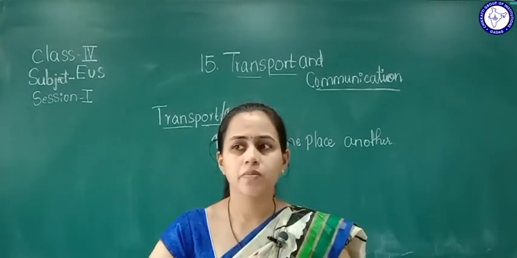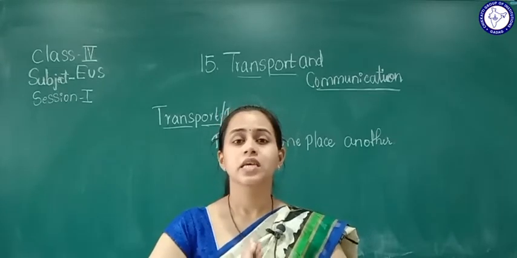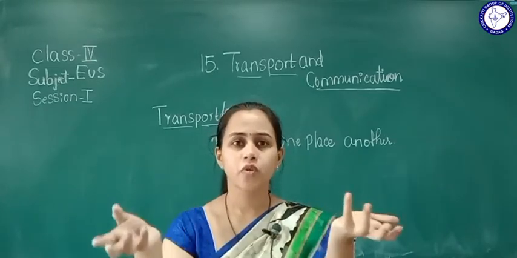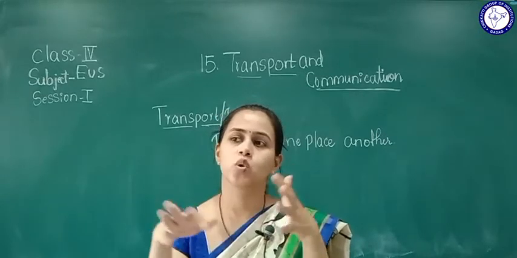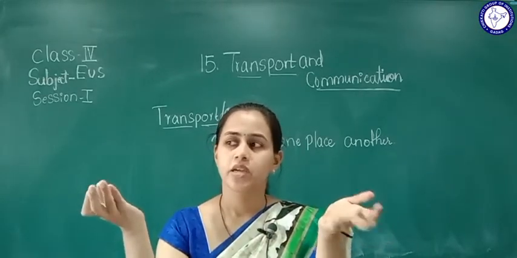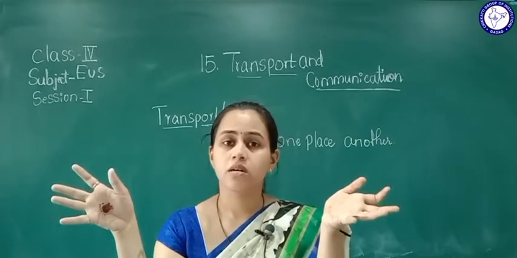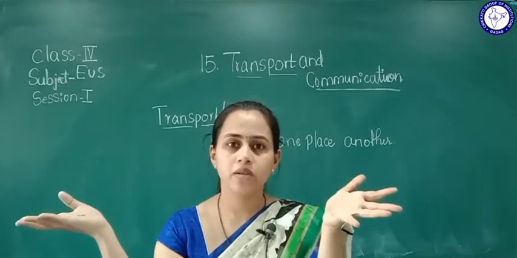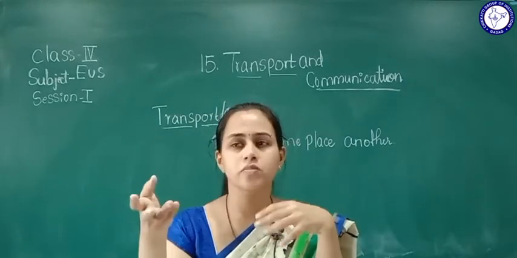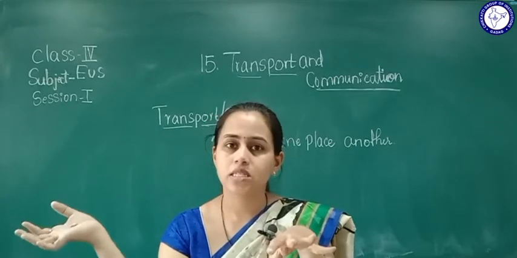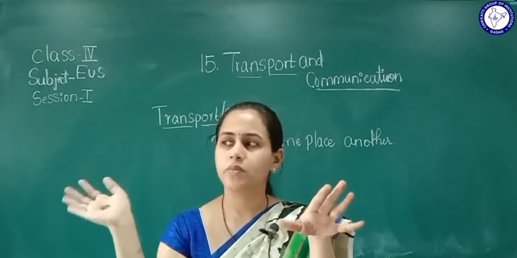Still people are using these, right? Because they are more affordable, right? For a vehicle we have to put petrol, there's maintenance, if there is any repair, right? So we have to spend more money for those things, but these animals are very affordable. If we give grass for them, it's enough for them, right?